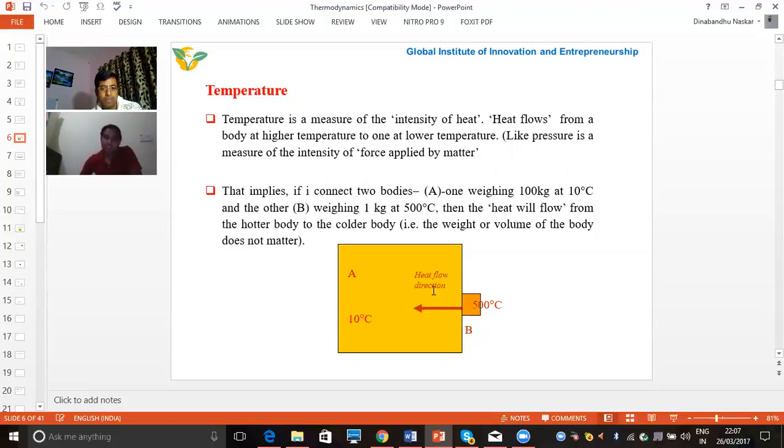That's why in this case, the transfer of heat passes from the smaller block, that is 500 degrees centigrade, to the bigger block, that is 10 degrees centigrade. So this is the concept of temperature.